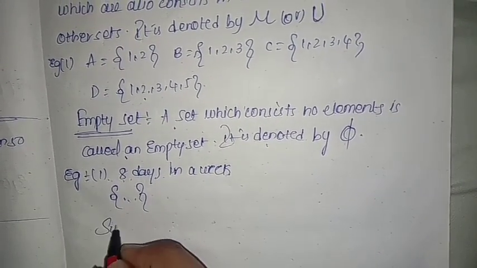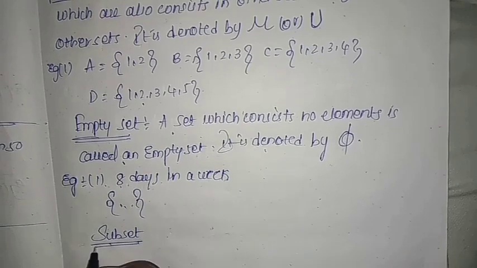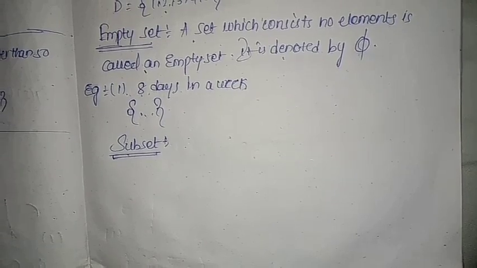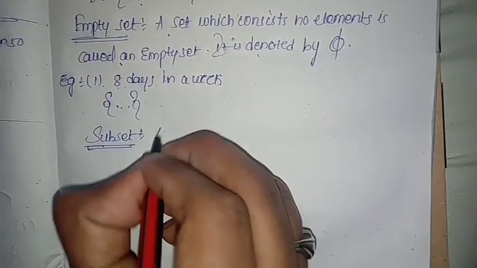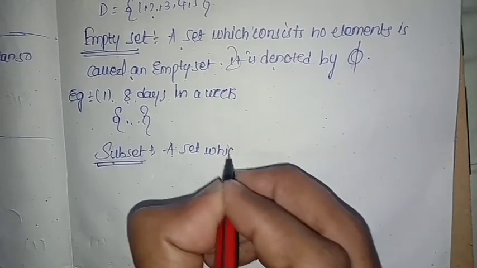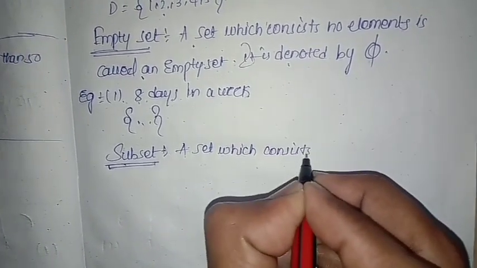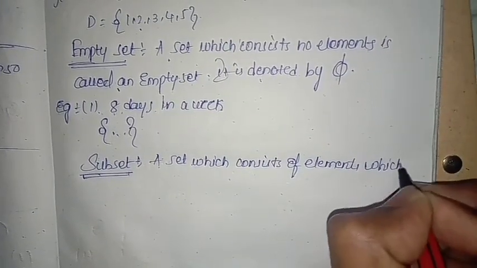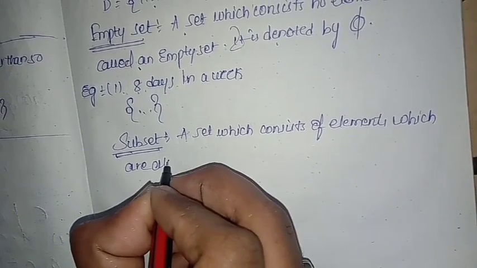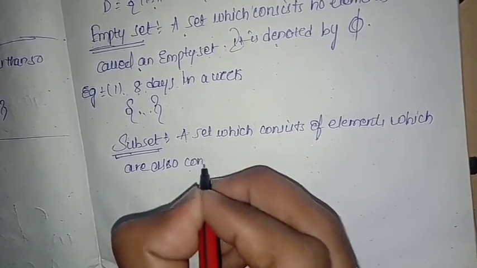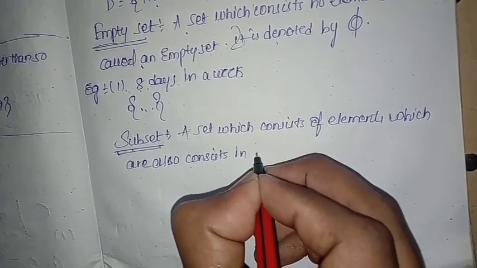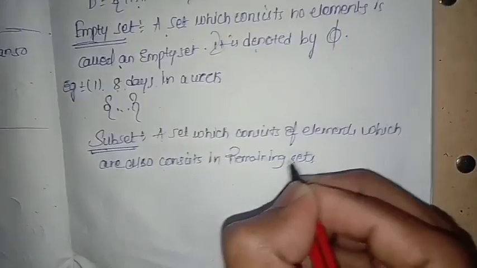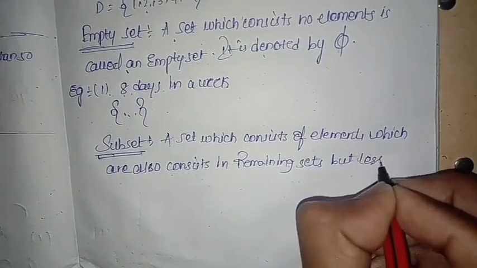Next, third set, subset. A subset is a set which consists of elements which are also in the remaining sets, but is less than the other sets.